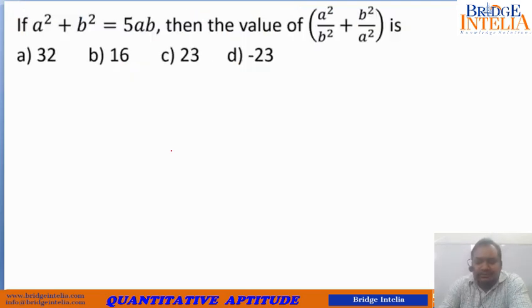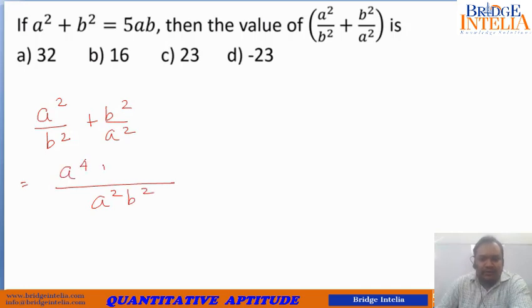So now let's move further. Again same question. a square plus b square is equal to 5ab. Then we have to find the value of this expression. So let's see what we are actually being asked to calculate. So this is what we are being asked to calculate. So let's do this.